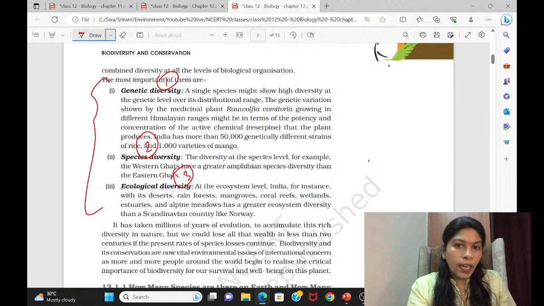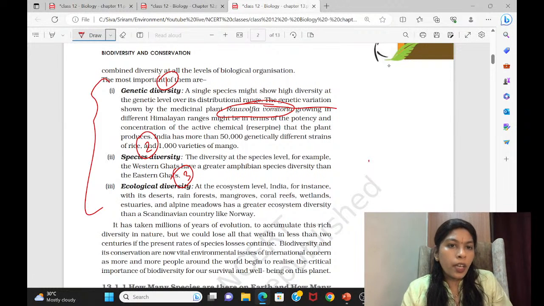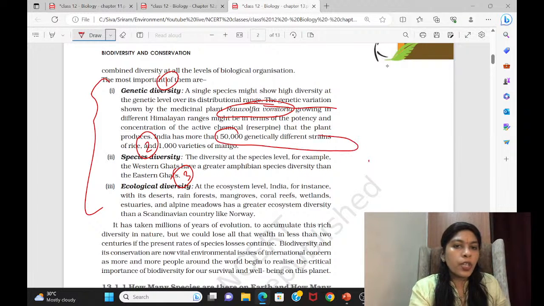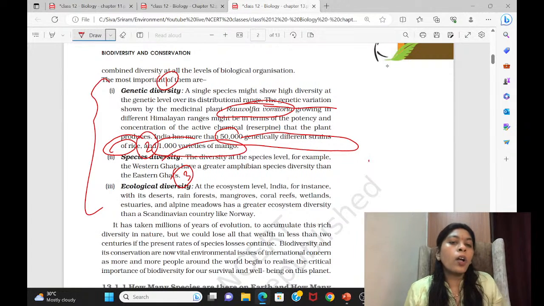For that they have also given an example. One plant they took, Rauvolfia vomitoria, which is growing in the Himalayan ranges. Based on the location, there is a variation in the plant. There are 50,000 genetically different strains of rice, and even 1,000 varieties of mango. All these are called genetic variation, gene variations inside the one name called mango. In the same way, humans look different. Each one looks different, which means everyone is unique with their genes. That is called genetic diversity.